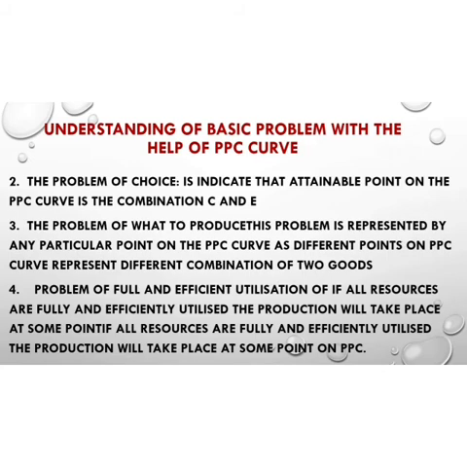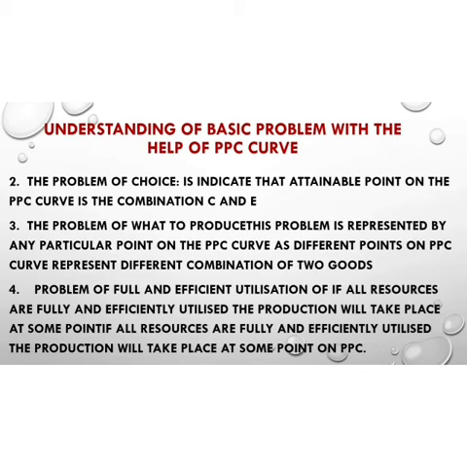The second problem is the problem of choice. This is indicated by the need to choose between the attainable points on the PPC curve. As we have seen in the last slide, C and E are attainable points on the PPC curve. Now we have to decide at which point to go. Every economy has to decide whether it will produce the commodities at point E or at point C. All these things will be decided according to the conditions and circumstances of an economy. It will vary from time to time and from place to place.